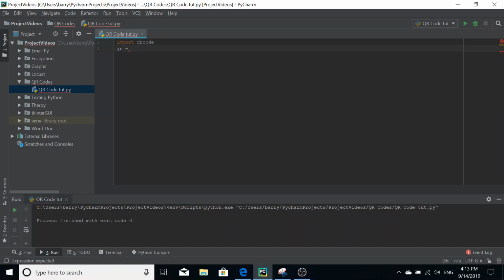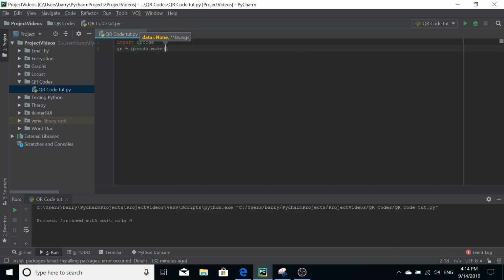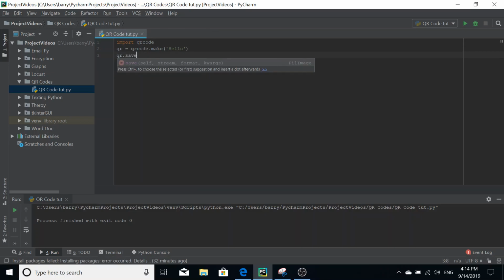So qr, for example, and we're going to call the library, call the make method, and pass in the data that we're going to put into the QR code. In this case, I'm just going to type the string hello, and then we're just going to save that as an image. Let's just call it qrcode.png, and that's going to save it as a PNG file.